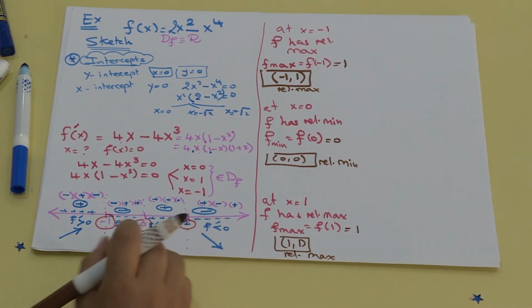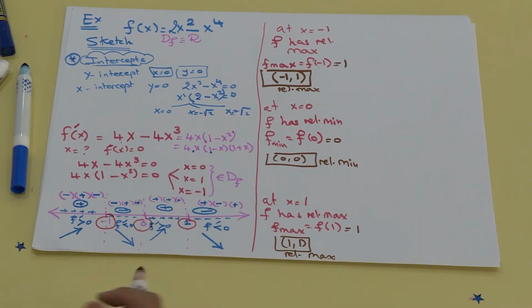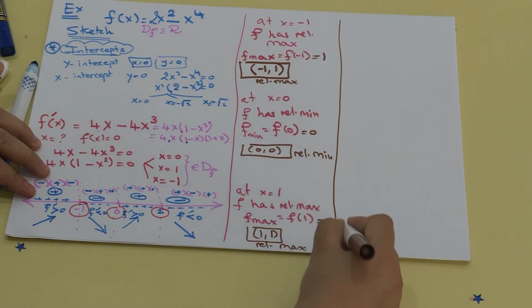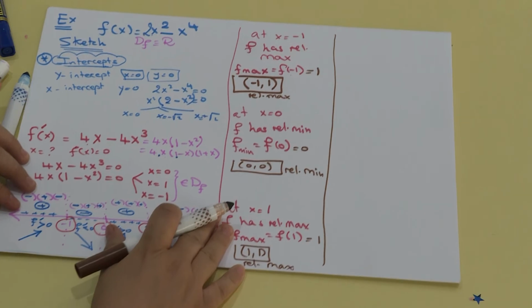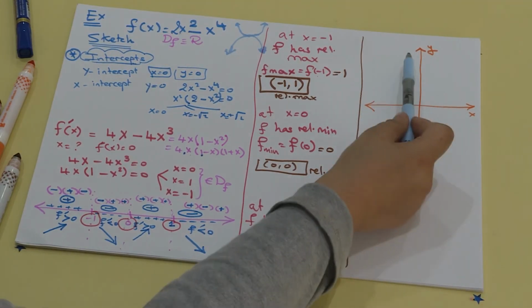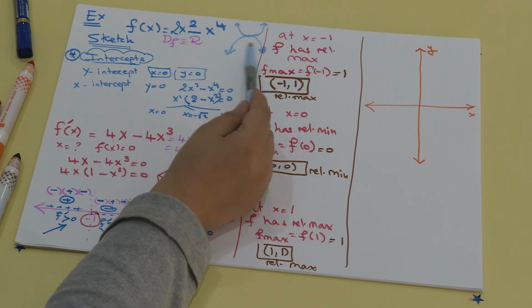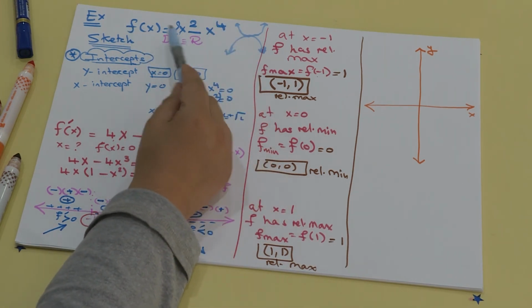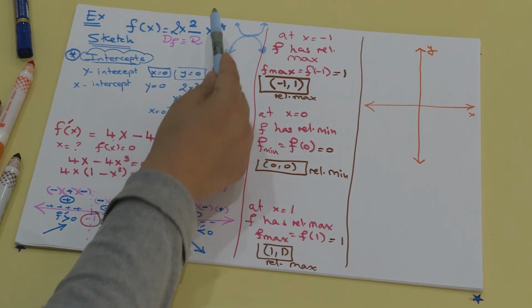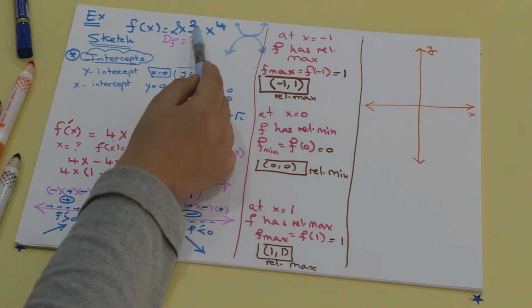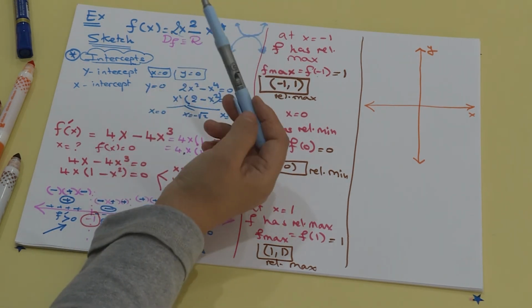So now we need to put everything on the xy plane to sketch this function. We will do this here in the last part. Okay, here I put in front of you the x and y axes, and I'm trying to expect the terminal ends of this function. I can see it is x to the power 4, so it should have something like a U shape, open upwards or downwards depending on the sign of the leading coefficient.